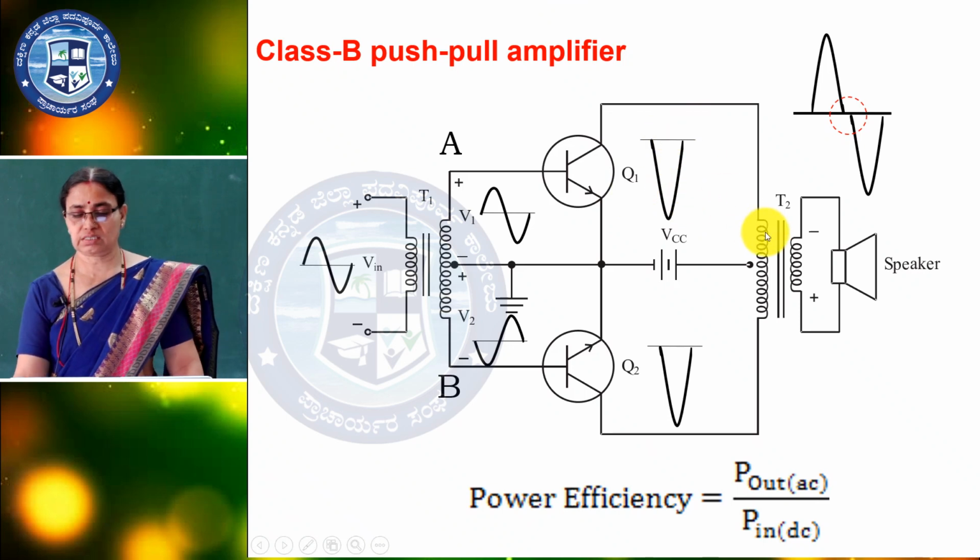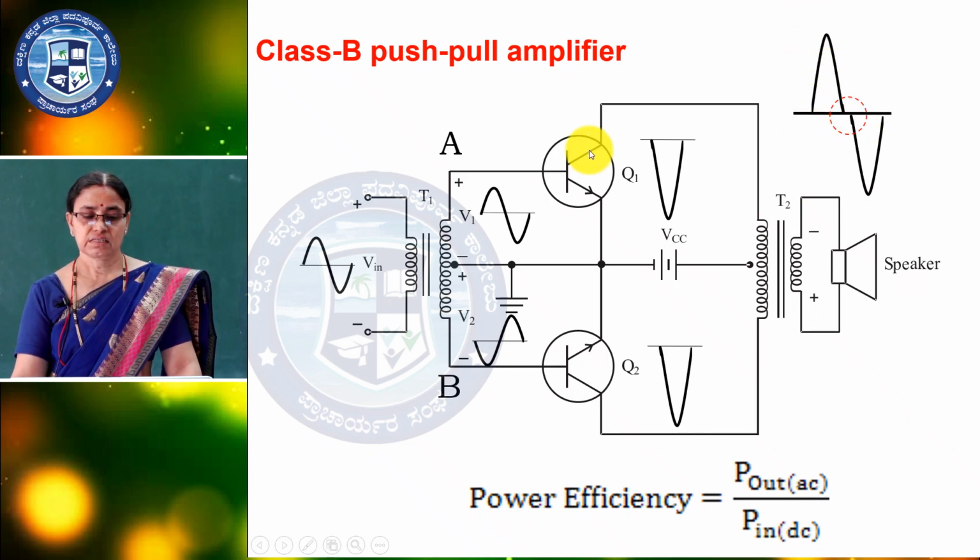And across this transformer, which is coupled to the loudspeaker, we are getting the half signal here itself. Next, A is negative, B is positive. This transistor's base is forward biased and conducting. We are getting the output waveform like this. So, the other half you are getting in the output, clear.